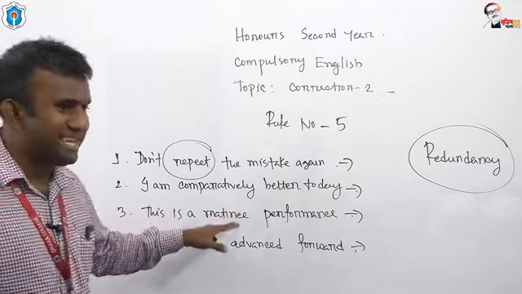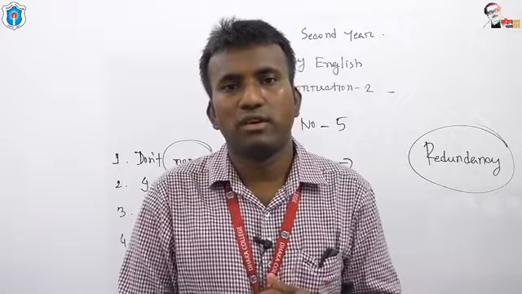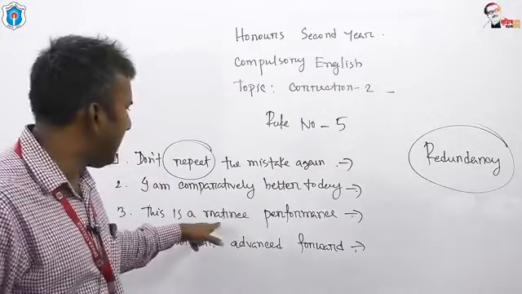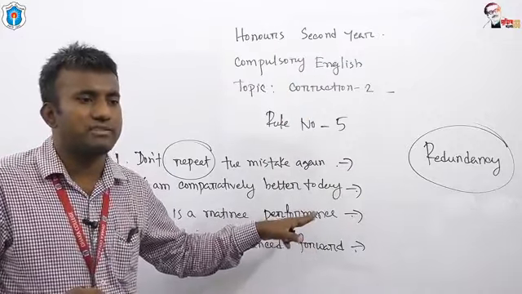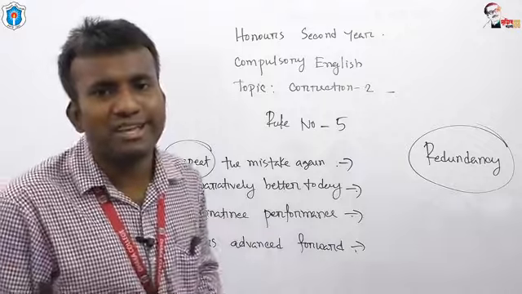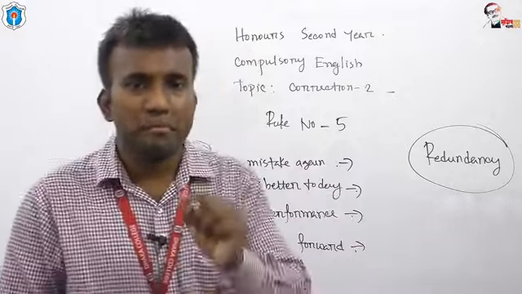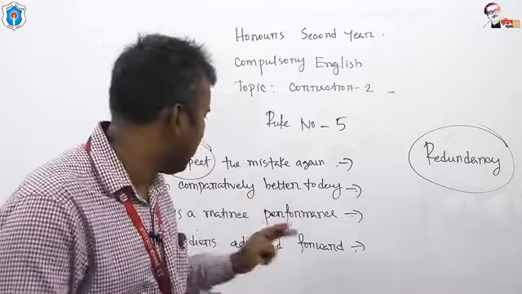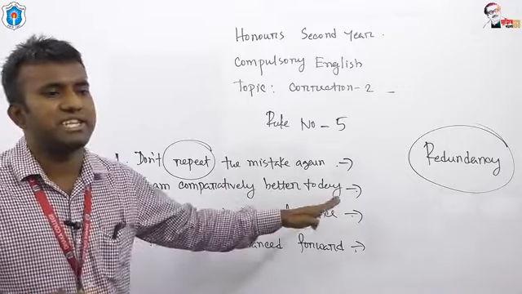Matinee is one kind of show, and after matinee, you are not allowed to use any performance. Matinee is one kind of performance that usually takes place in the afternoon. That's why you are not allowed to use any performance after matinee.